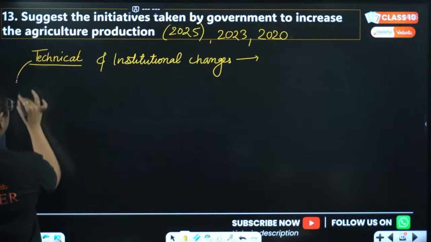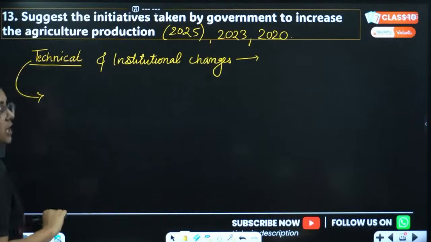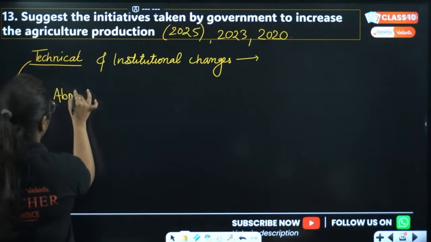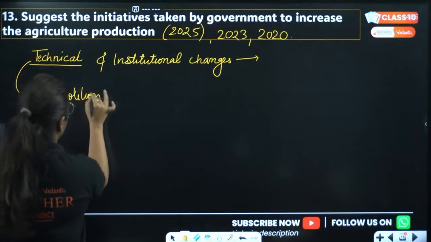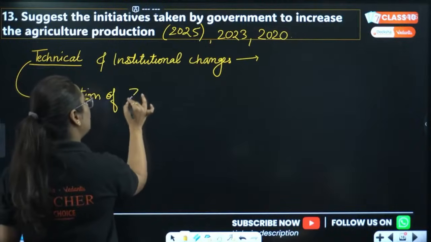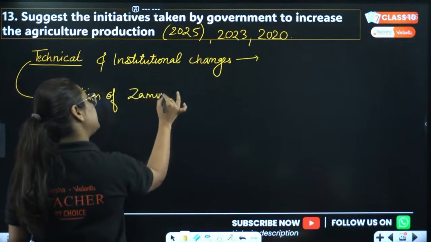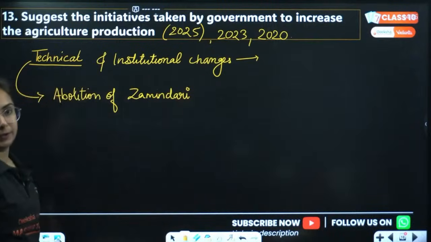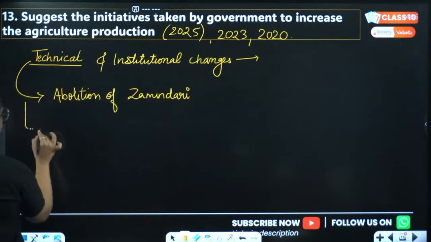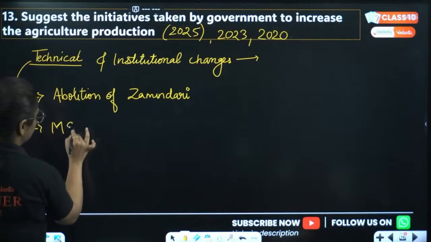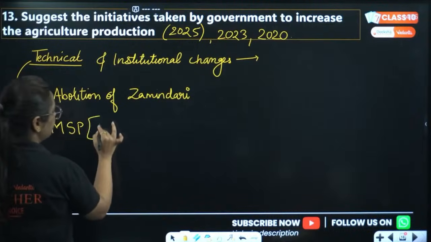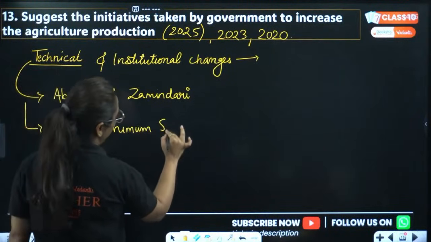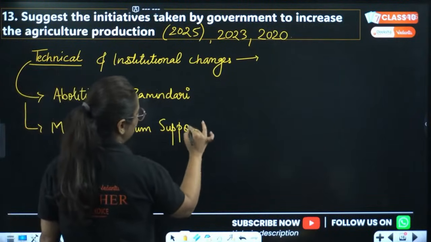So, my dear students, the first thing that was done for this purpose by the government was abolition of the zamindari process that was working over there since ages, right? Then we have seen certain initiatives like MSP. What is MSP, beta? MSP stands for minimum support prices.